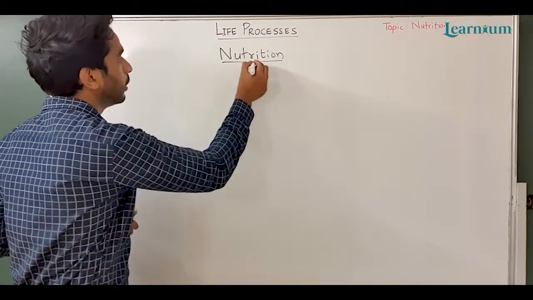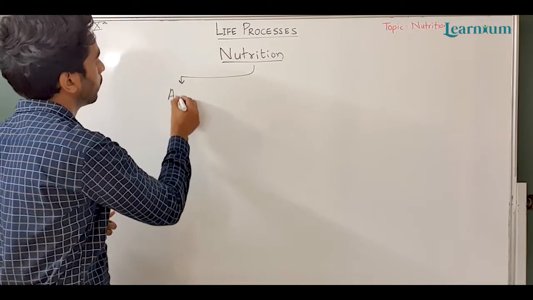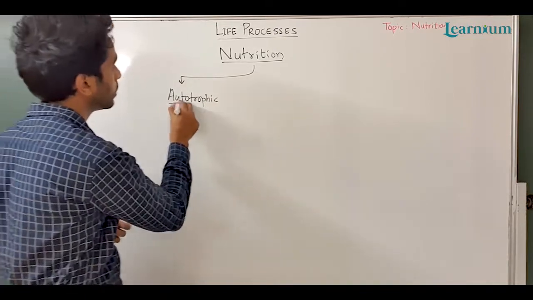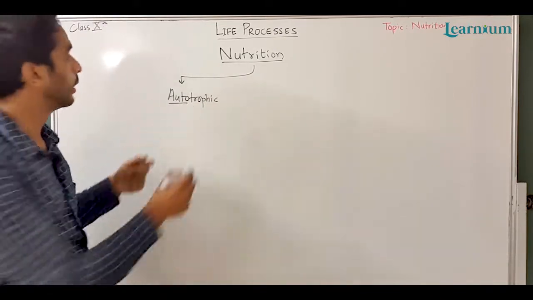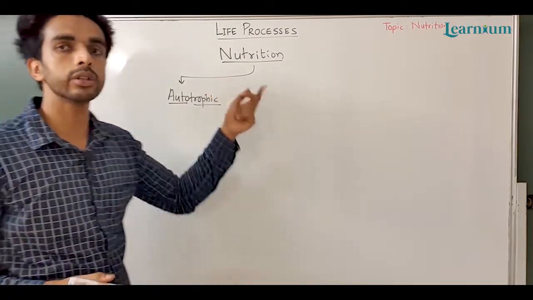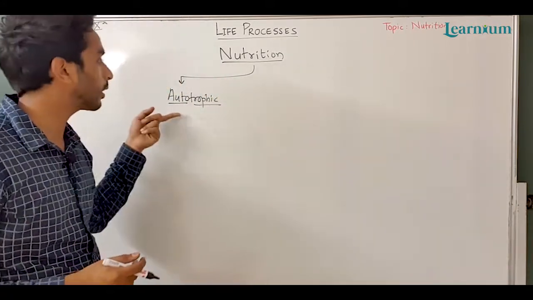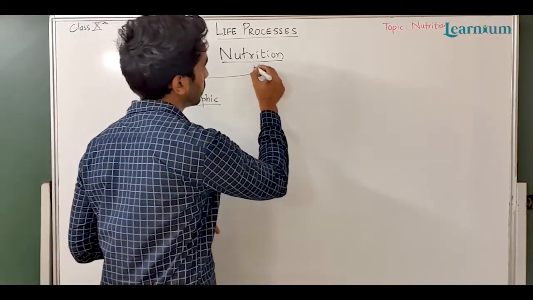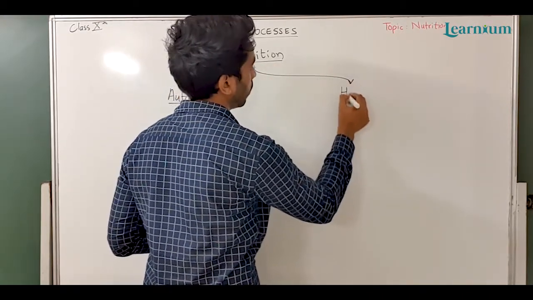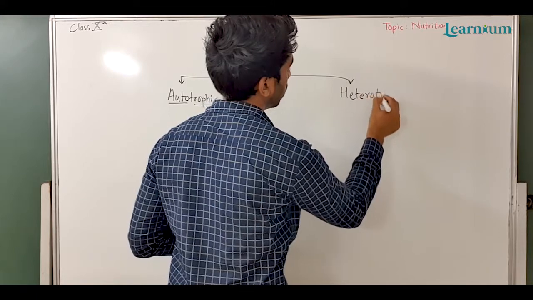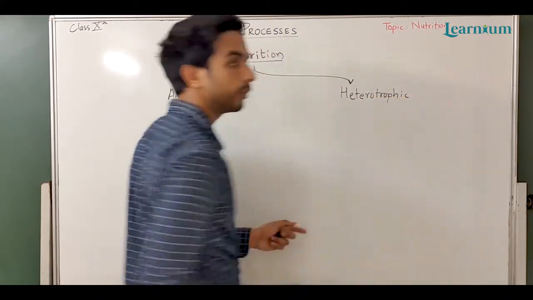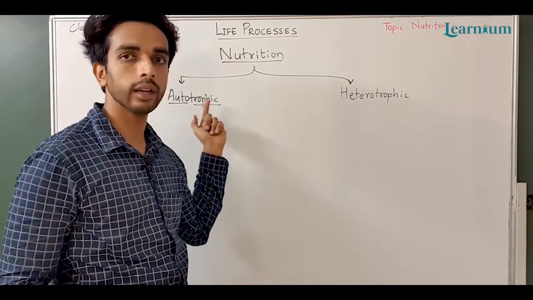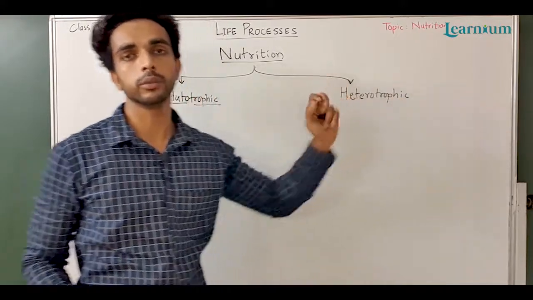In plants the nutrition is of autotrophic type. Auto means automatically, trophic means nutrition, so they are getting their nutrition automatically, which means they are synthesizing their own food. The second type of nutrition is heterotrophic. Hetero means different, trophic means nutrition, so a different type of nutrition. Autotrophic organisms are all green plants and some bacteria. Heterotrophic organisms are all organisms other than green plants.